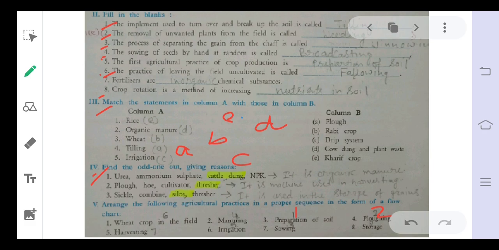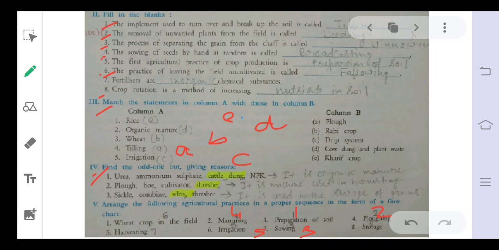Then third is sowing of seed. Fourth, after sowing seed, the field should be manured, so fourth is manuring. After manuring, the field requires water, so it should be irrigated. So fifth is irrigation.